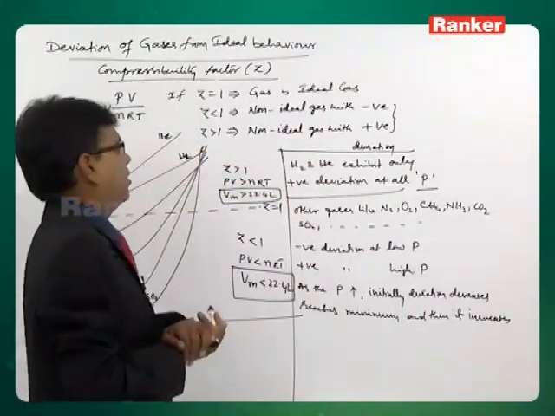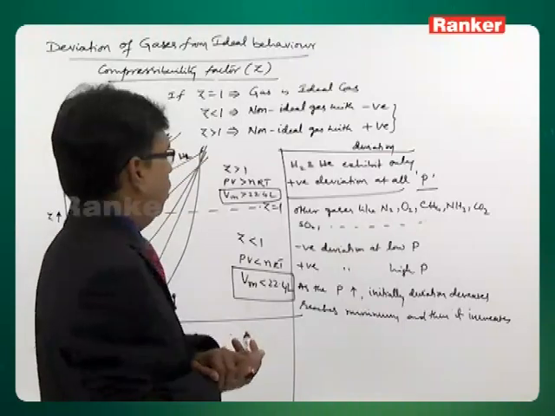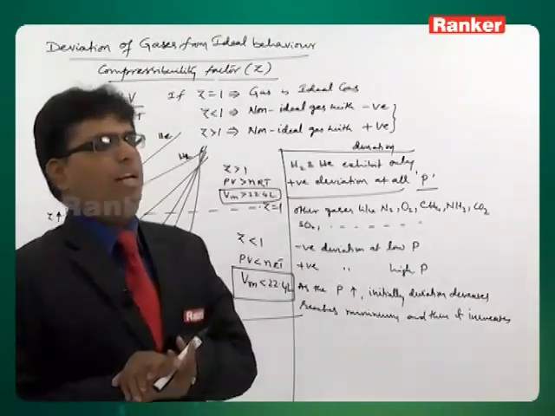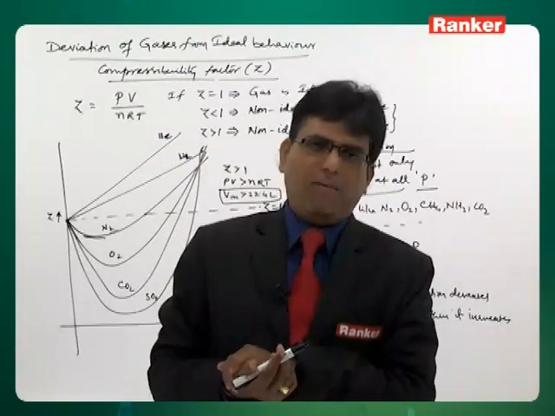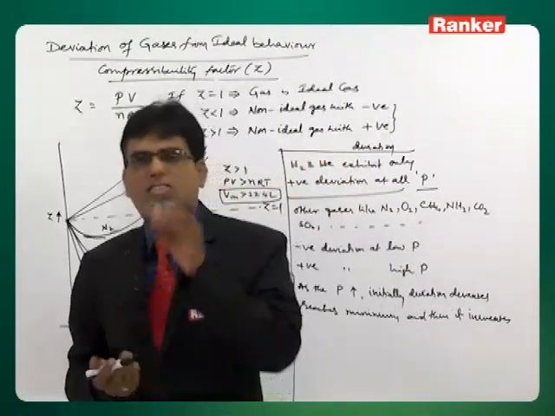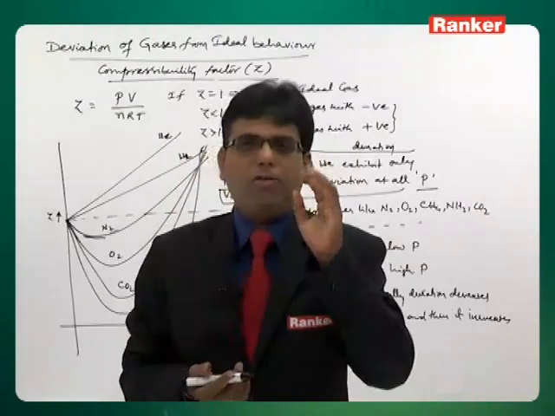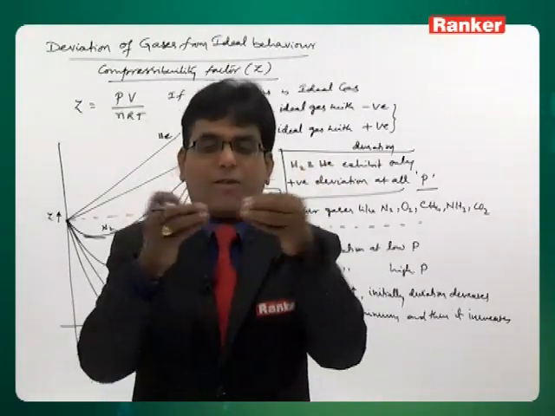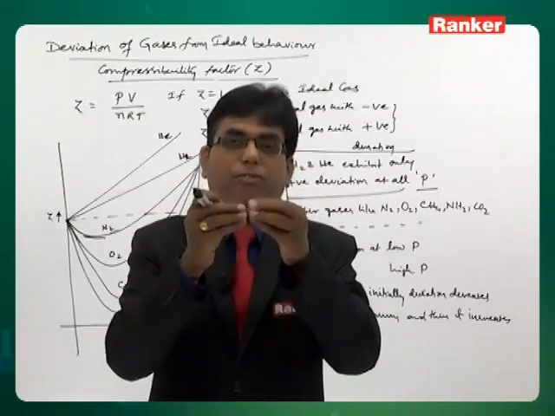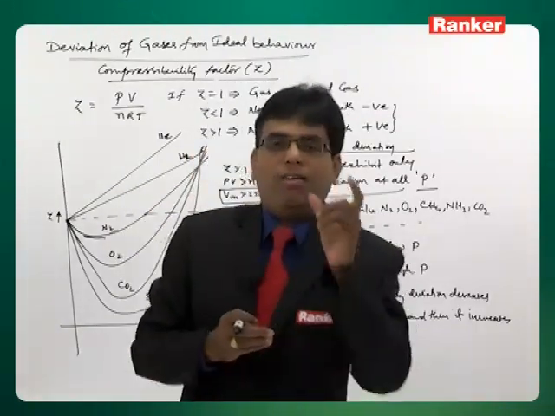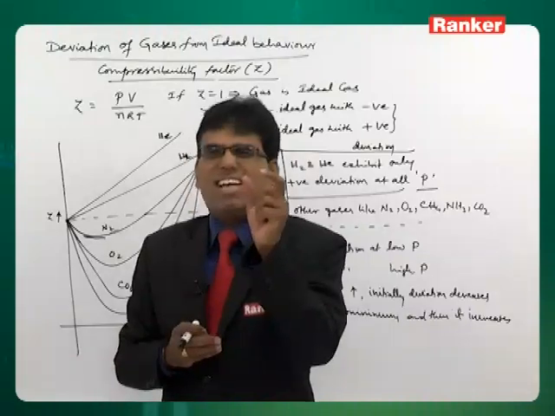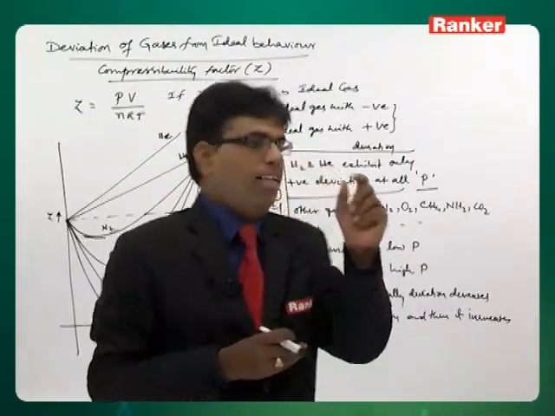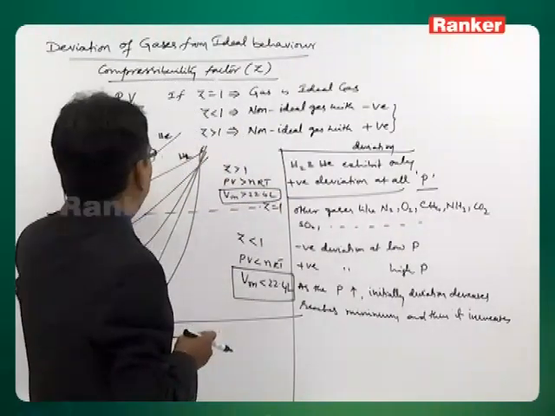So here the explanation we can give is that the gases with very low molecular weights and small molecular sizes, where the intermolecular attractions are least or negligible, are the ones exhibiting positive deviation.